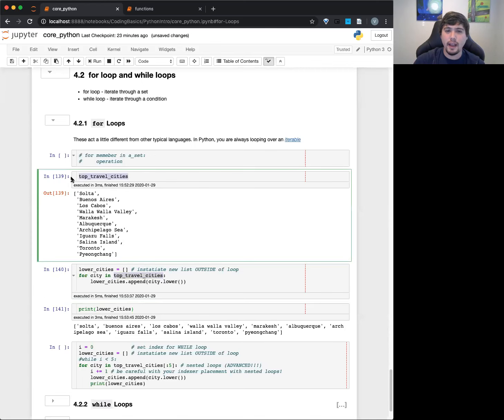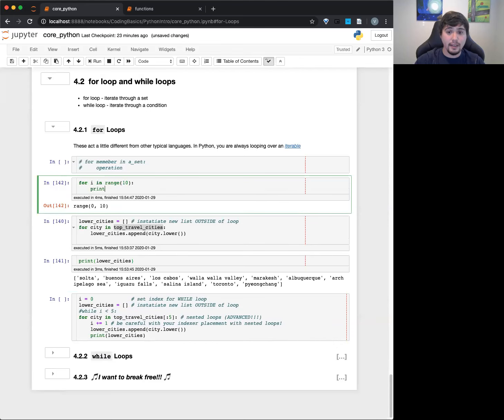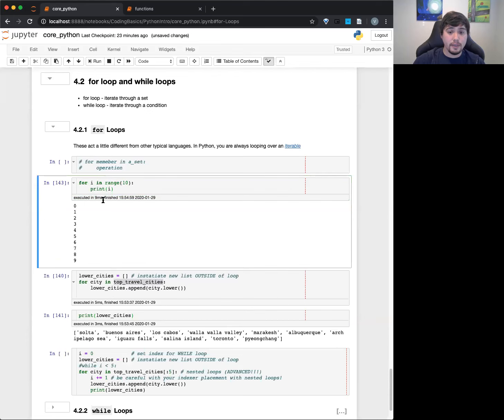You may or may not have seen range already. Who's seen range? You might have seen this referenced already. Give me a thumbs up if you've seen range. Range is actually a fun one because you'll notice that if I try range, it gives me 0 to 10. What the heck is that, right? But if I do for i in range and print i, you'll see it gives me 0, 1, 2, all the way through 9. Range is actually a generator.